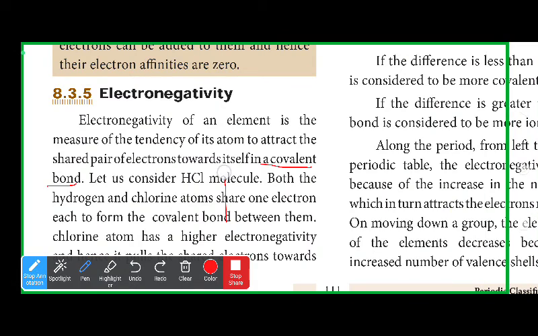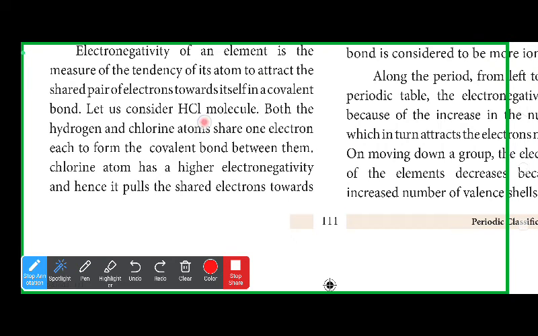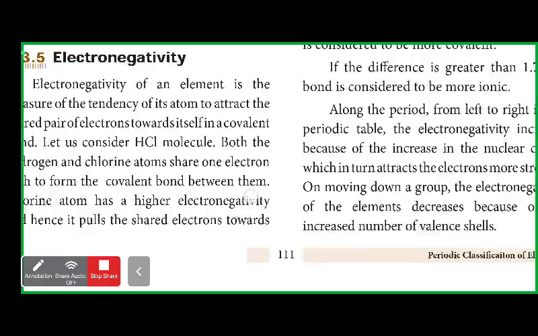Let us consider HCl. Both hydrogen and chlorine atoms share one electron each to form the covalent bond between them. The chlorine atom has higher electronegativity and hence pulls the shared pair of electrons towards itself.